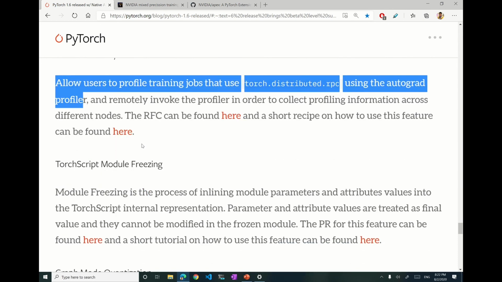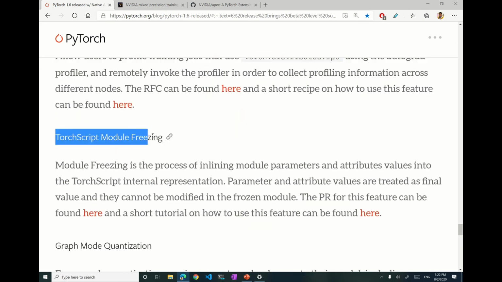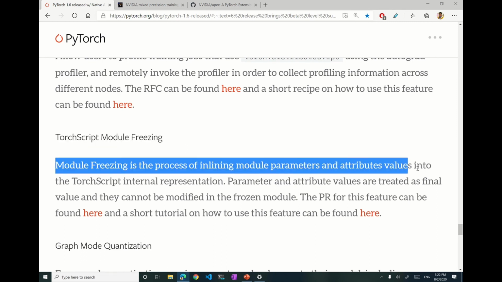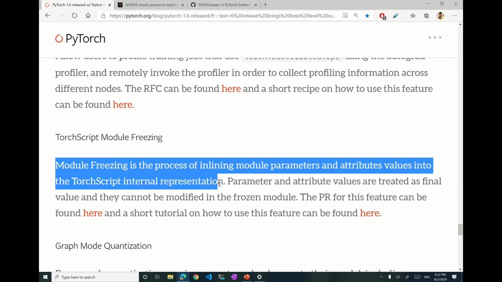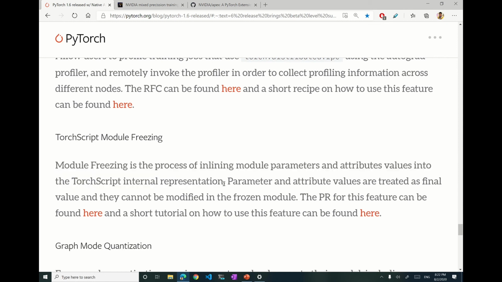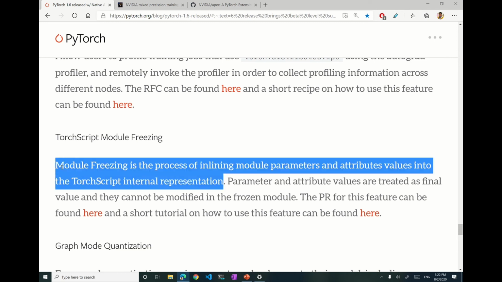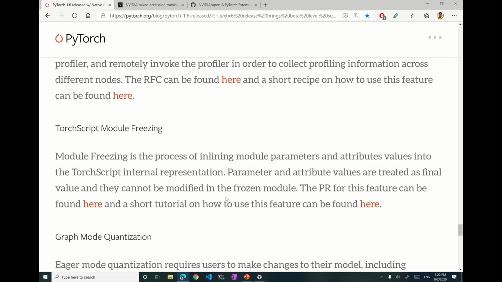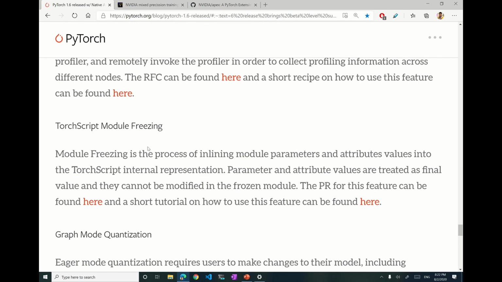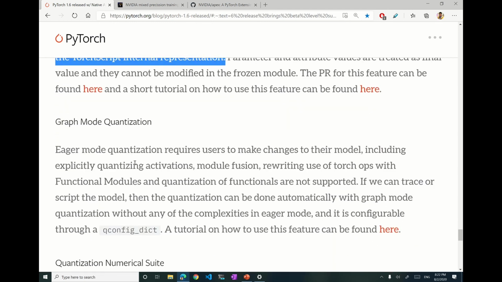So this is cool. Next, Torch script module freezing. Module freezing is the process of inlining module parameters and attributes values into the Torch script internal representation. Okay, I don't know much about this module freezing, so we'll discuss it sometime later when I have more experience with Torch script.